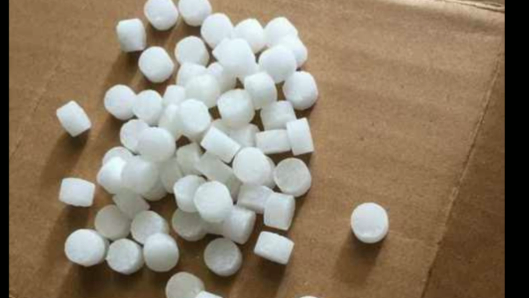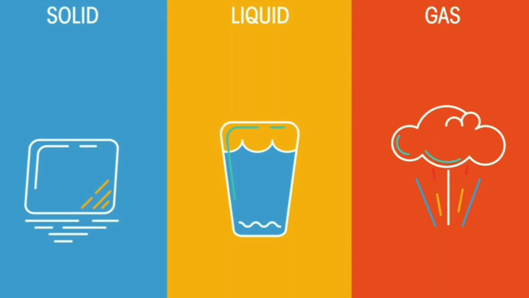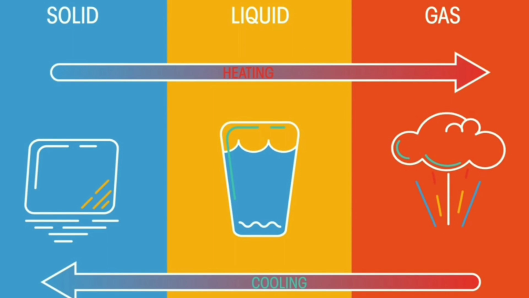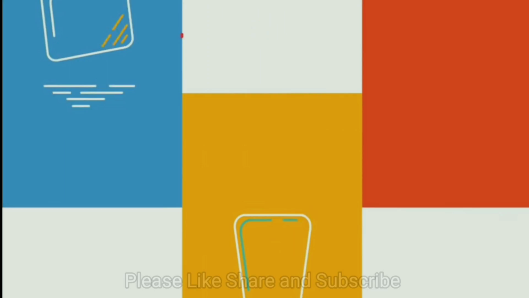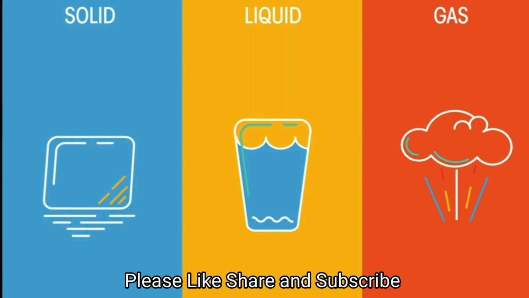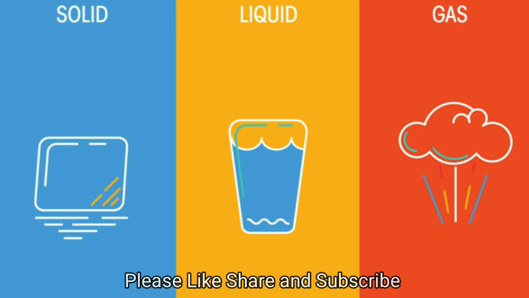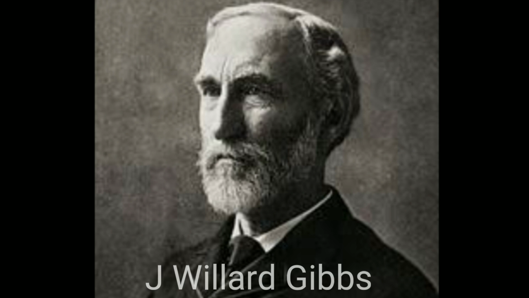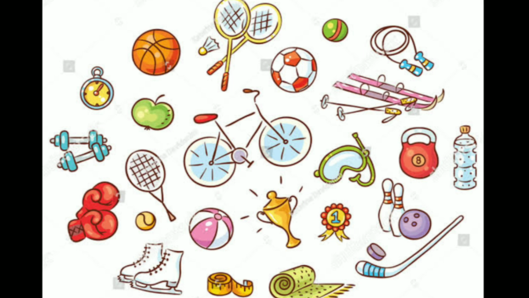What do we learn from this? The state of a substance changes if it is heated or cooled. Every substance in our surroundings is found in either the solid, liquid, or gaseous state. In the 19th century, the scientist J. Willard Gibbs showed that the characteristic properties of a substance depend on its physical state and the arrangement of particles in it.